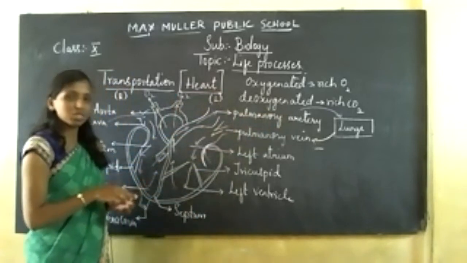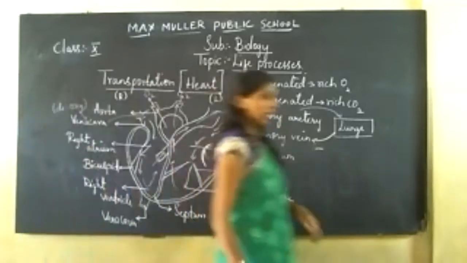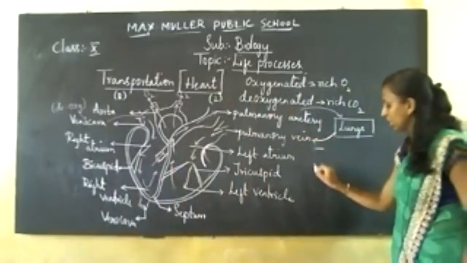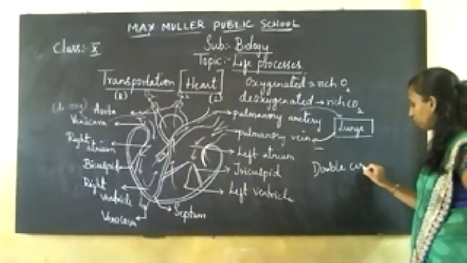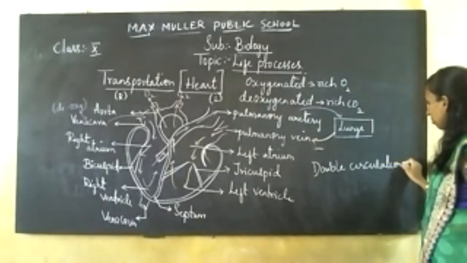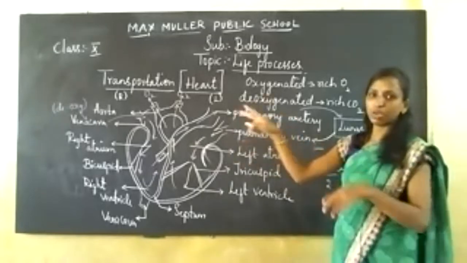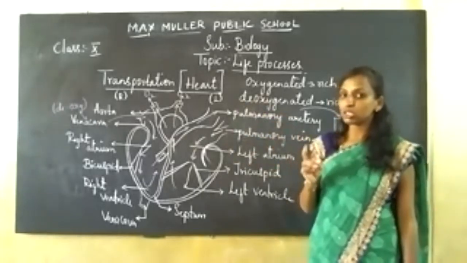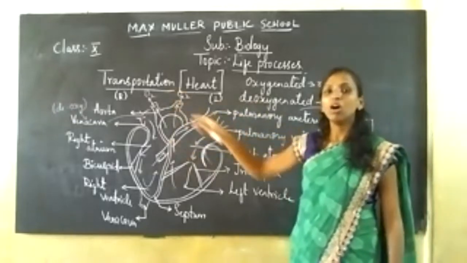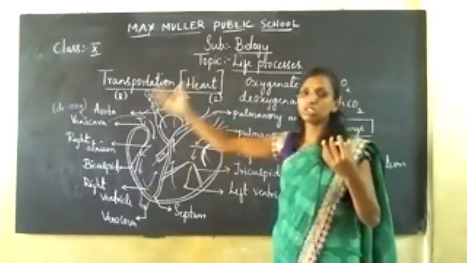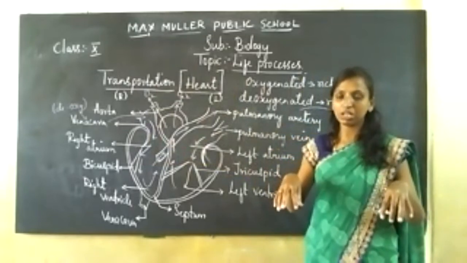The flow of blood that takes place like this is called double circulation. The name itself tells you how the process takes place. D-O-U-B-L-E, double circulation. Double means two. Circulation means it is going twice. That means blood goes twice inside the heart. It is not that once only oxygenated and another time deoxygenated; together, both oxygenated as well as deoxygenated blood are circulated in our body.